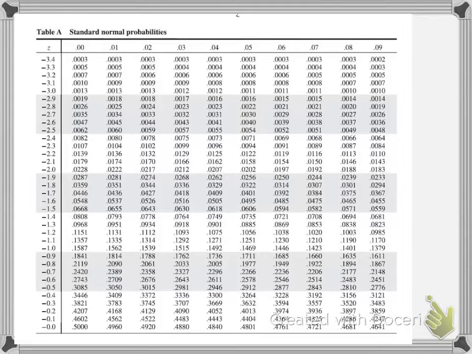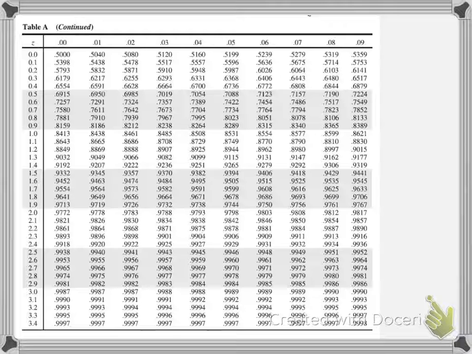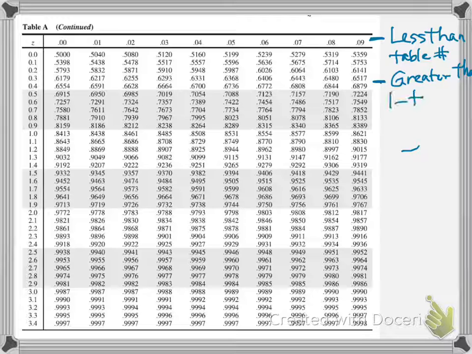This is the negative. I need the positive page. But what we need to know is that the table tells us less than. So when I'm thinking about using my table, if they ask me for less than, I can use the table number. If they ask me for greater than, off the edge, sorry, I have to use 1 minus the table number, or I can do 100 minus the percent that I get from the table.